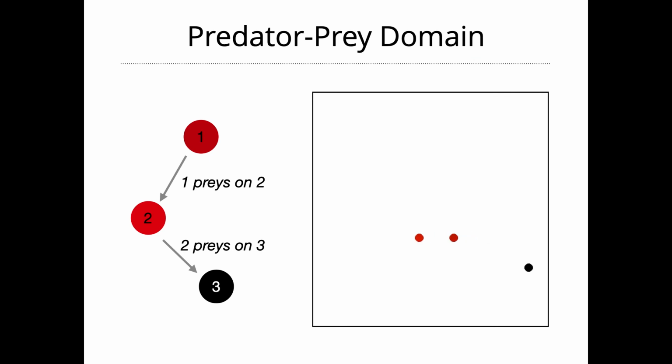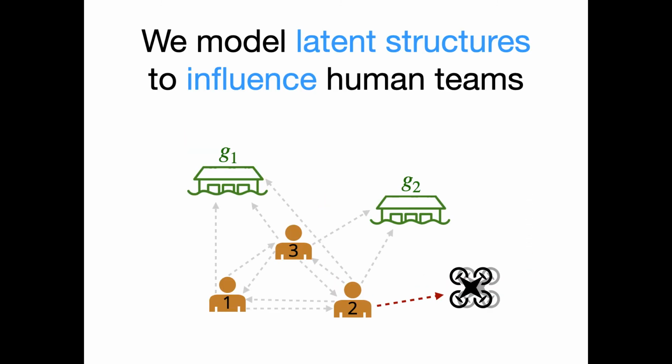Currently, we're exploring other latent structures that we can model, such as predator-prey relationships. Here, 1 is preying on 2, and 2 is trying to avoid being caught while preying on 3. We can imagine many variants of this predator-prey graph. We hope to learn these predator-prey graphs and design robots that can help capture prey or protect prey from predators.